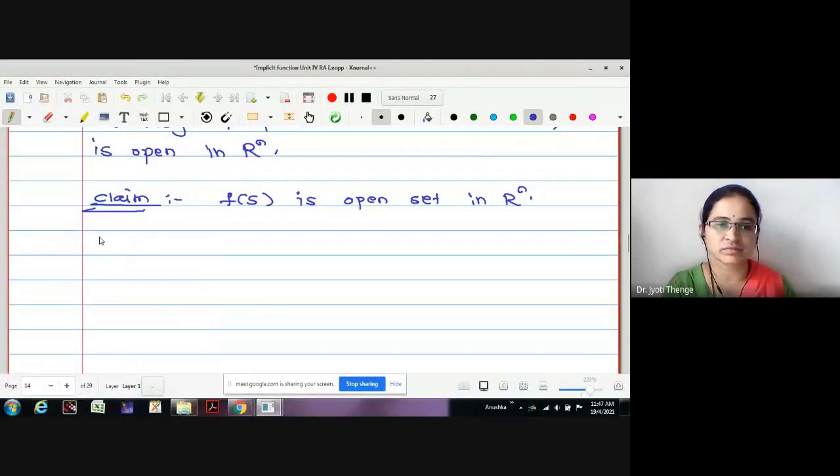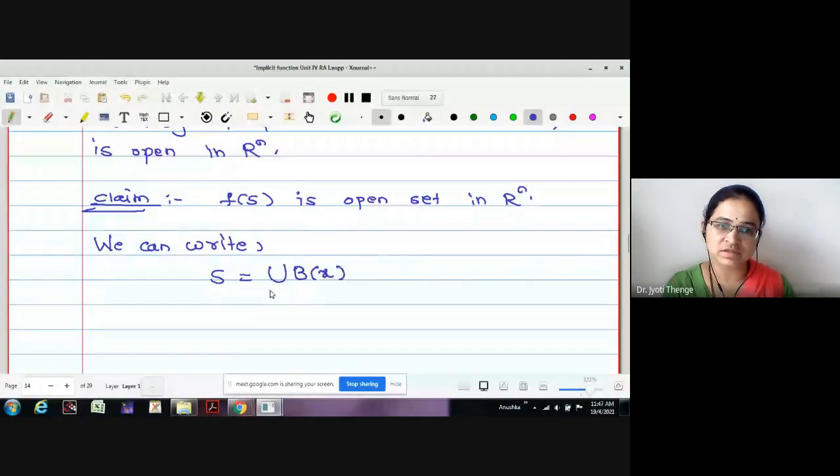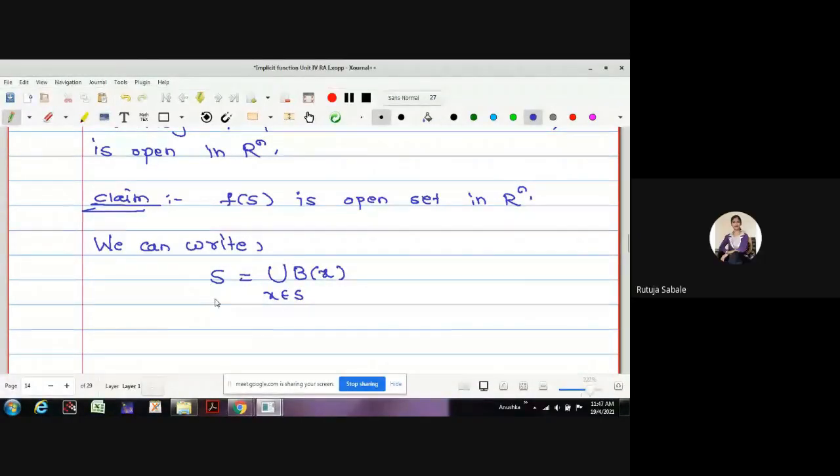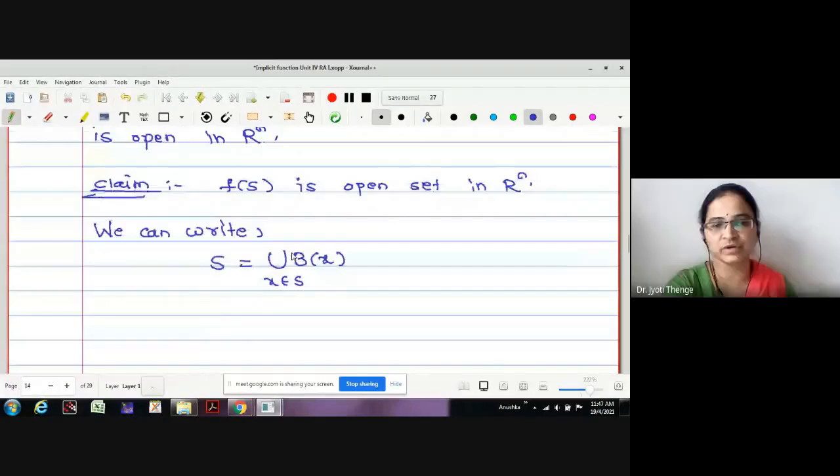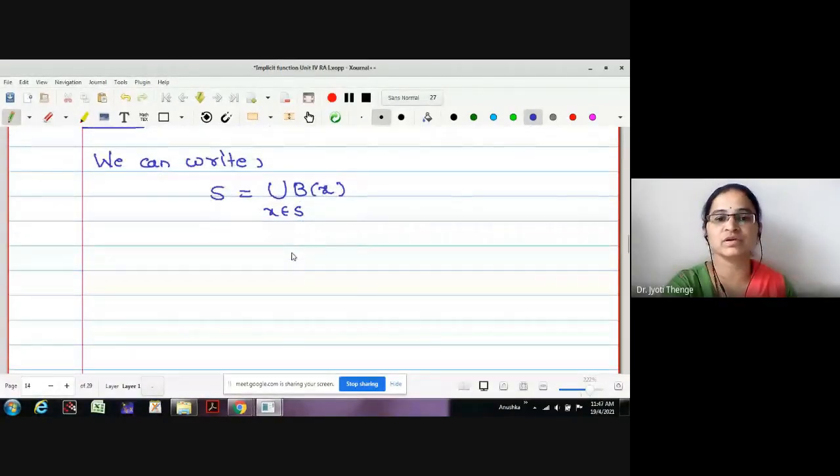Let us check. May I write every open set to be the union of open balls B of x for x in S? Is that fine? Every open set is a countable union of open balls. This we have studied.